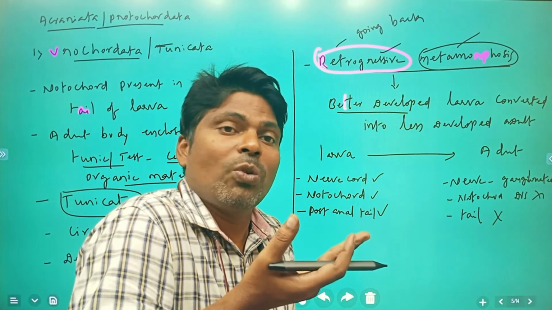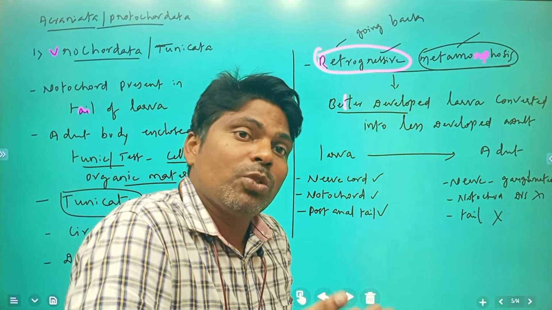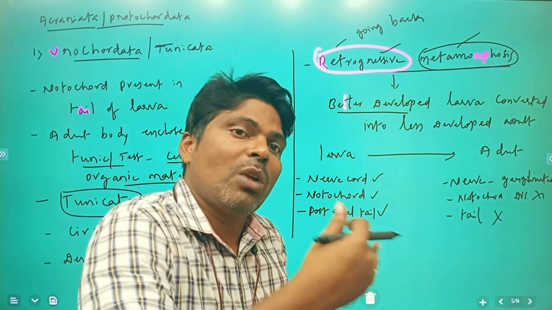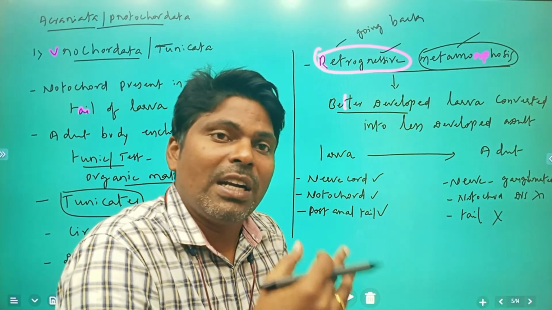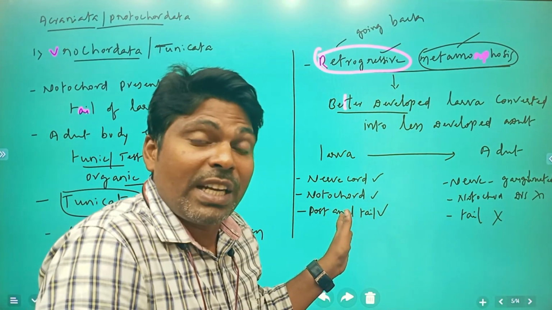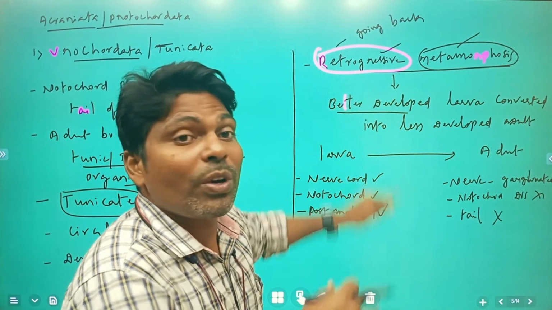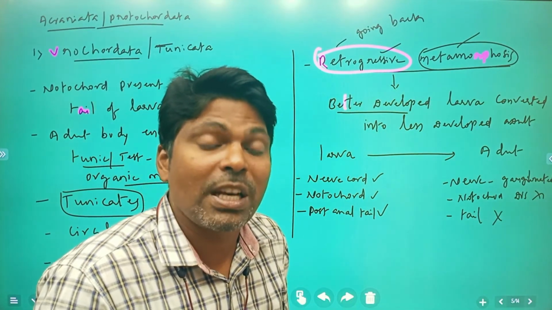That is the reason why this metamorphosis is called retrogressive metamorphosis.